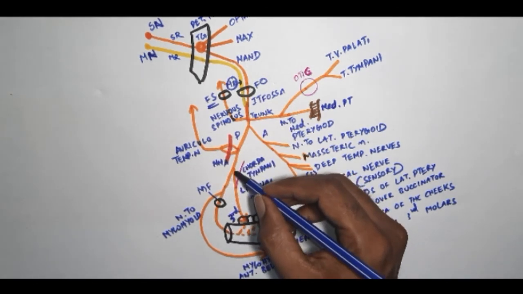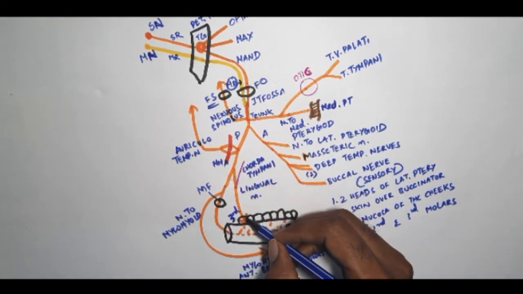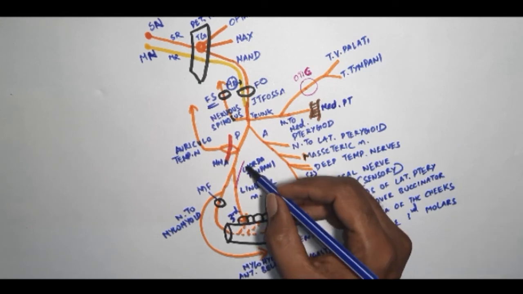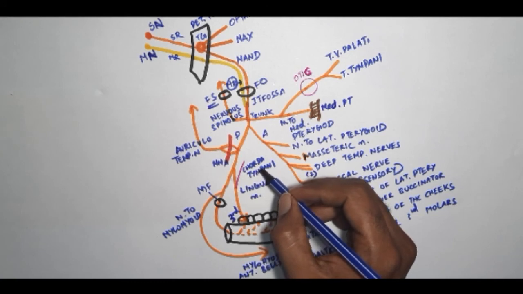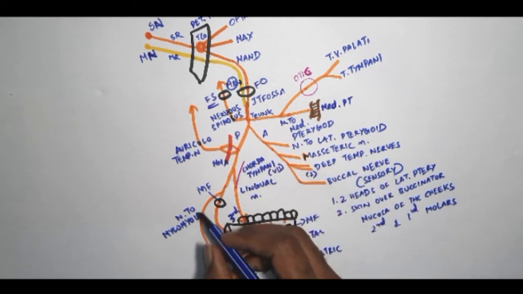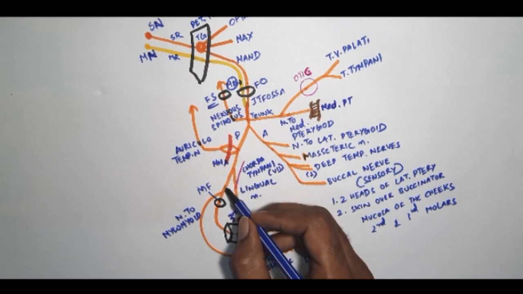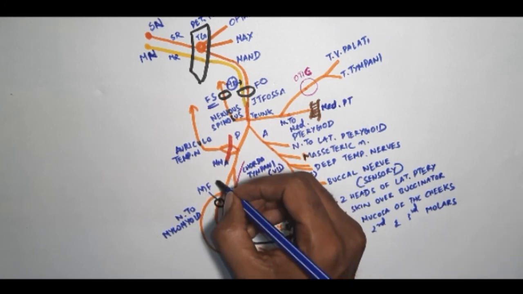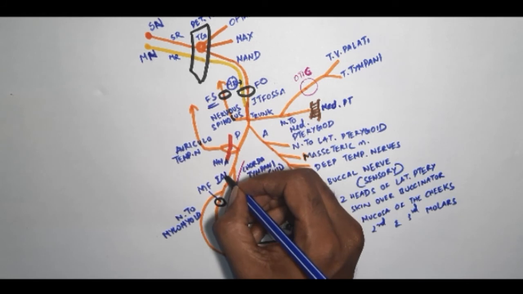The other branches are the lingual nerve, which runs down and supplies the anterior two-third of the tongue. It is joined at an acute angle by chorda tympani nerve, which is a branch of facial nerve. The other branch from the posterior division is the inferior alveolar nerve.